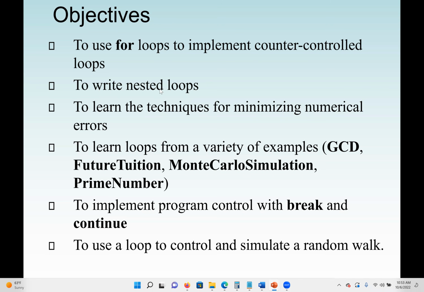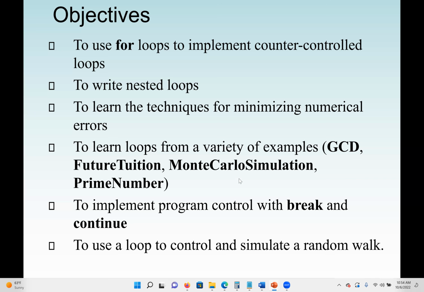Next, we're going to see how we can use a nested loop, which means a loop inside another loop. As we said earlier, when the outside loop is false, we can't go inside and check the inside loop. So first, the outside loop has to be true in order to go to the inside loop. The inside loop will do something, and when it becomes false, it will send the control back to the outside loop. The outside loop will keep doing it: if it's true, it will send control back to the inside loop. The inside loop keeps doing its job, and when it's finished and becomes false, it sends the control back to the outside loop. So the outside loop has to be false in order for us to come out of the nested loop.